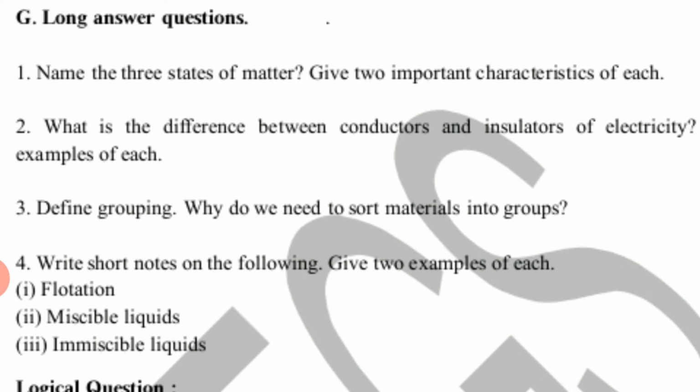By this way grouping is required. Fourth, write short notes on the following. Give 2 examples of each. So flotation, miscible liquids, immiscible liquids, which are given in the textbook. So you can directly write from the textbook, right?